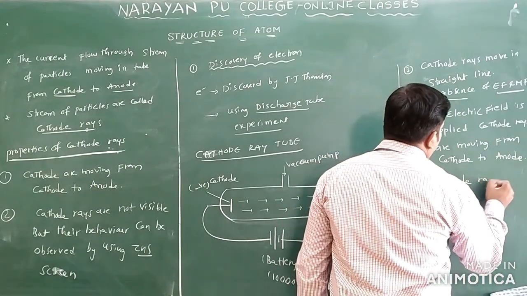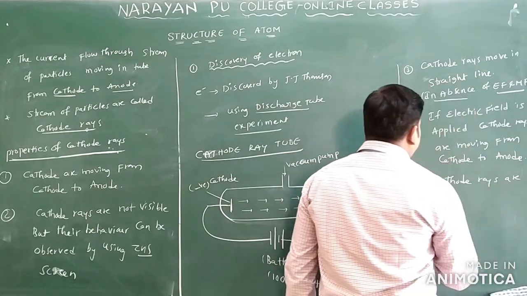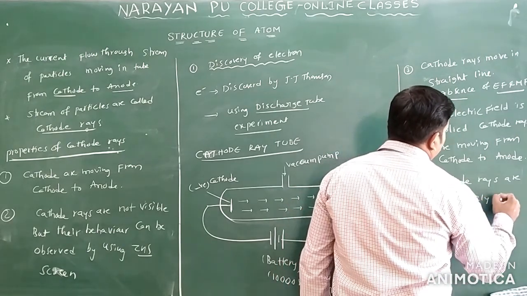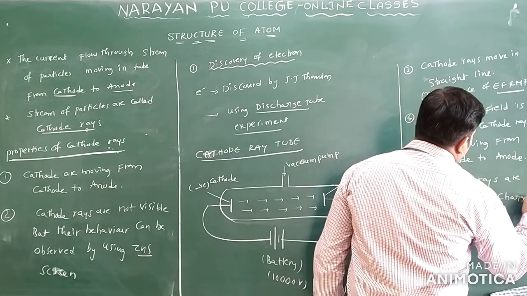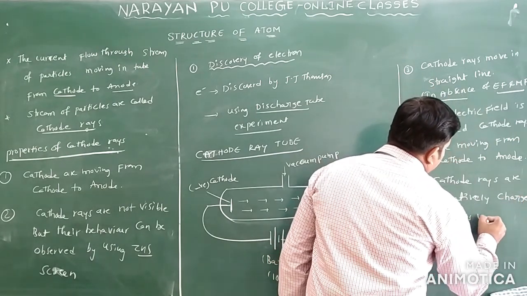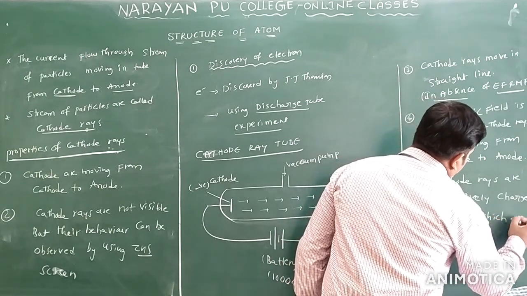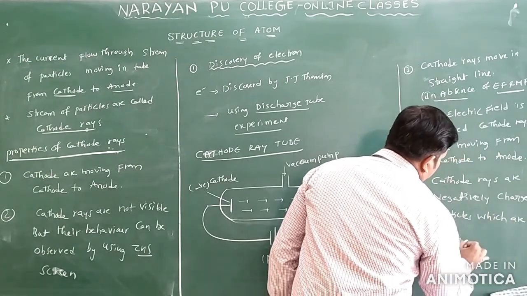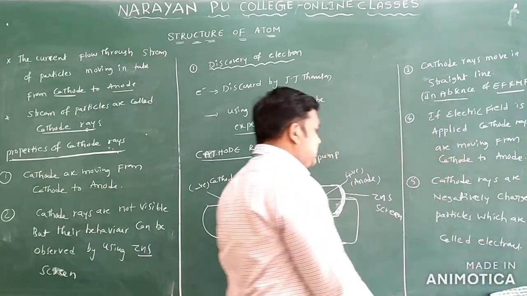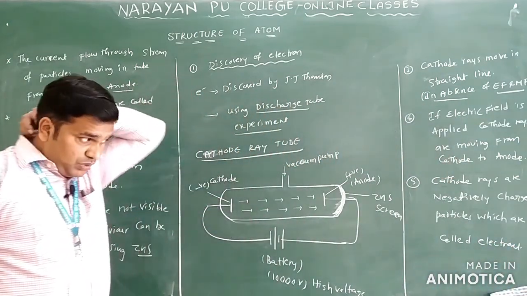Cathode rays are negatively charged particles which are called electrons. These are the properties of cathode rays.